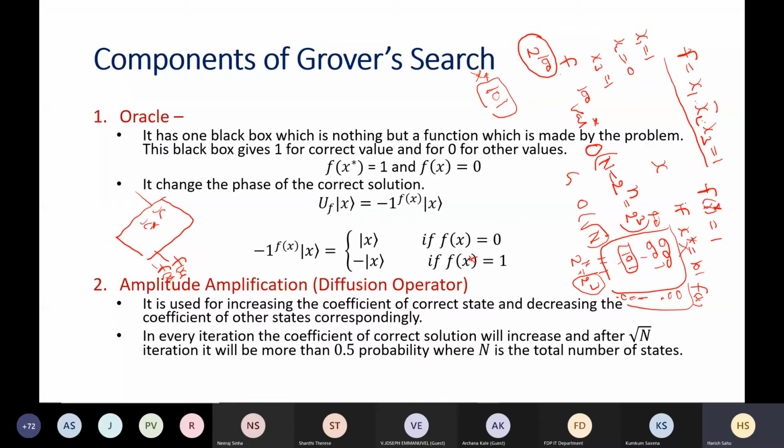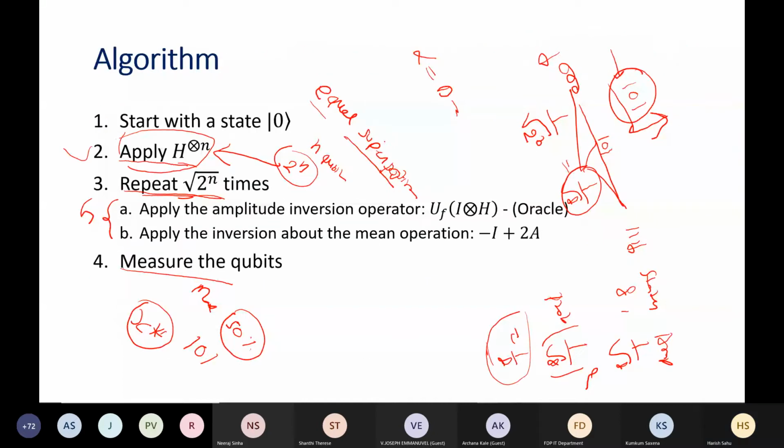So the combined effect of these two operators, oracle and amplitude amplification, is this. In the beginning, all states were equally likely, meaning their probability and their amplitude were the same. But when we apply this Grover operator G once, in which we do these two things, the amplitude of the desired state increases and the undesired decreases.